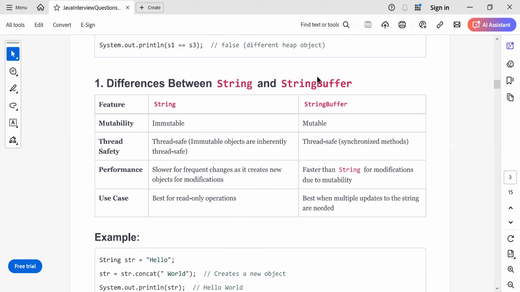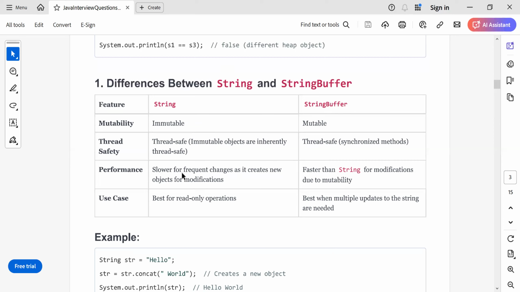And string buffer is mutable, which means once you create the string buffer, you can go and change the content of it. A new object is not created. String is thread safe, as immutable objects are inherently thread safe. String buffer is also thread safe using synchronized methods. Both of these are thread safe. So when it comes to thread safety, you can use either string or string buffer.